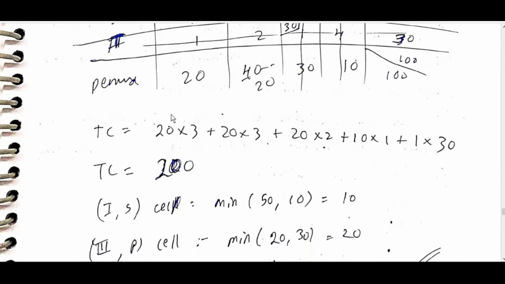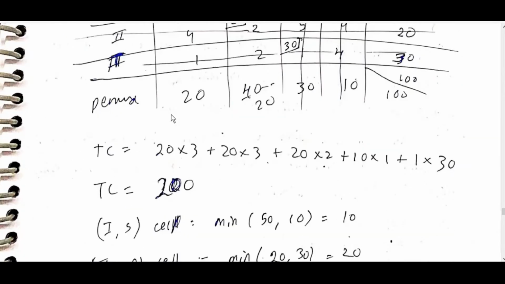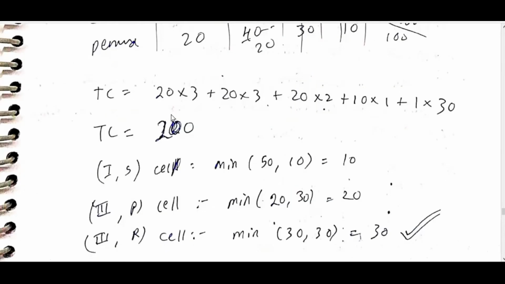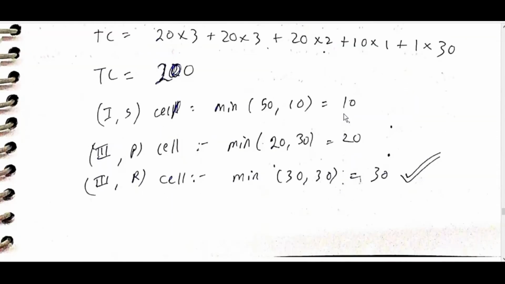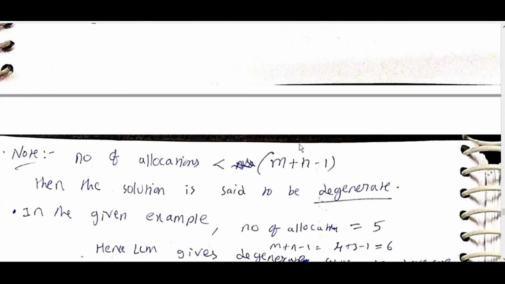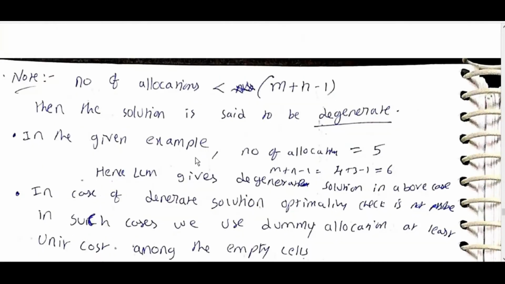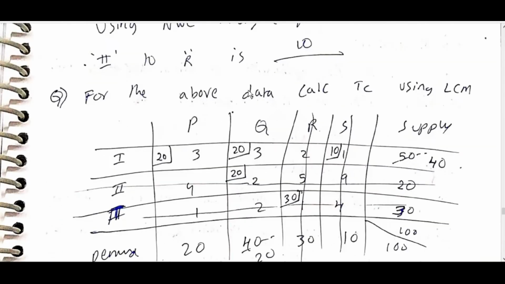Minimum of 50 and 10 is 10; 3 comma R is 30. If the number of allocations is less than m plus n minus 1, then the solution is said to be degenerate. In the given example, the number of allocations is equal to 5, while m plus n minus 1 is equal to 4 plus 3 minus 1, which is 6.